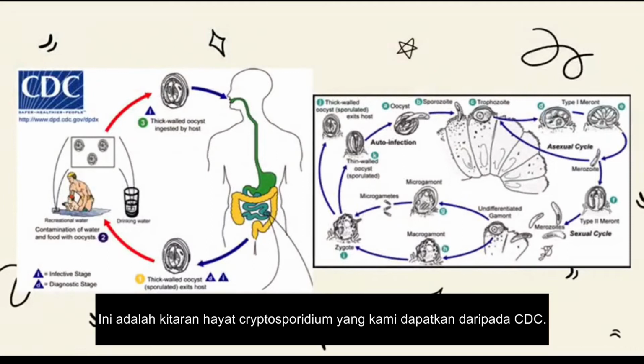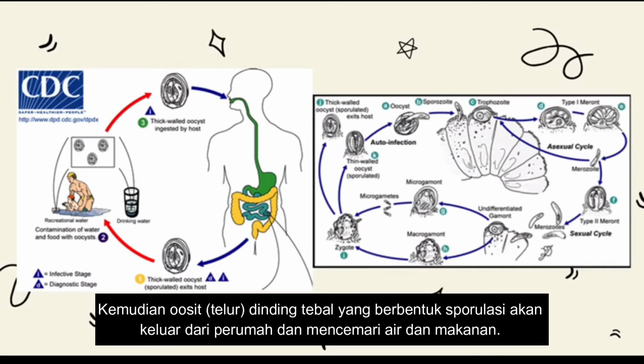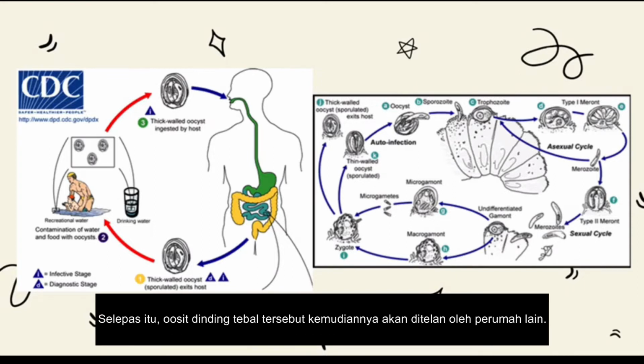This picture shows the life cycle of Cryptosporidium that we retrieved from CDC. As we can see, firstly, the cattle are major hosts for Cryptosporidium parvum. The thick wall oocysts, which is the sporulated form, will exit the host. Then it will contaminate the water and food. After that, the thick wall oocysts will then be ingested by other hosts.